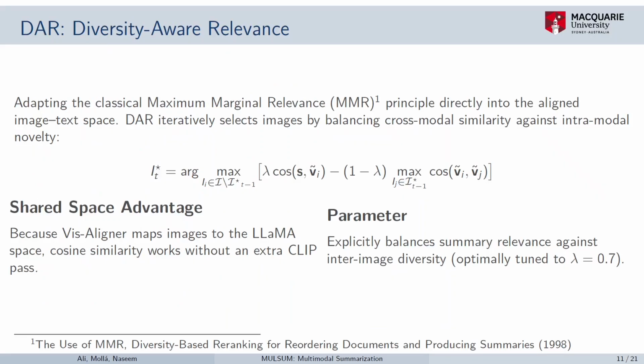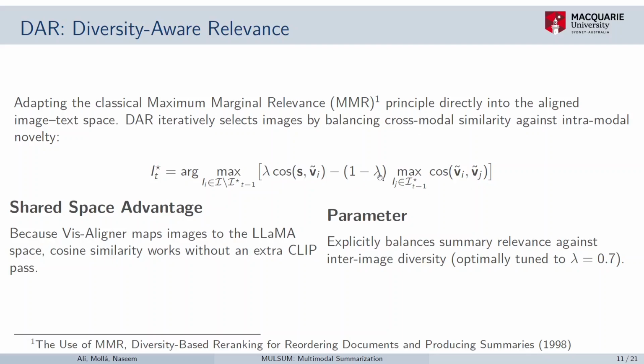Now on to our second component, which is DAR. We name it diversity-aware relevance. This approach is inspired by maximal marginal relevance, which is used a lot in information retrieval systems. The intuition behind using this MMR-based approach is that each image being selected should be similar to the summary, and the images selected as part of the image set should be distinct from each other, to ensure that we have a diverse set of images.